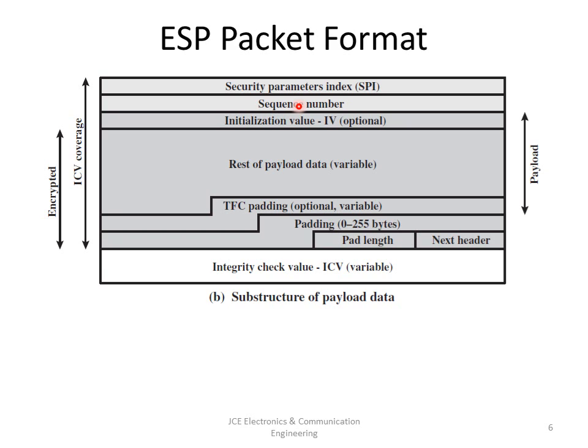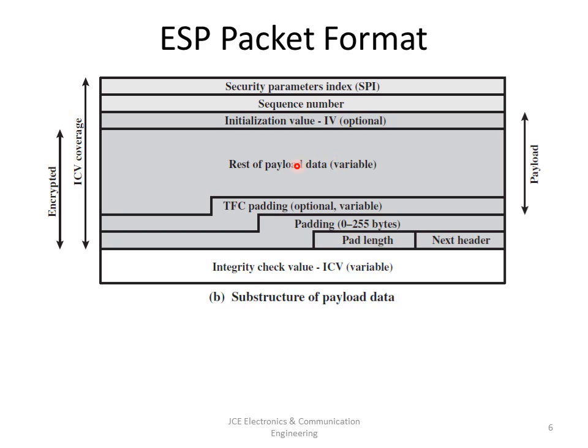This provides an anti-replay function as discussed in AH. Next is the payload data, which is variable. This is the transport level segment in transport mode, or the IP packet in tunnel mode, that is protected by encryption.